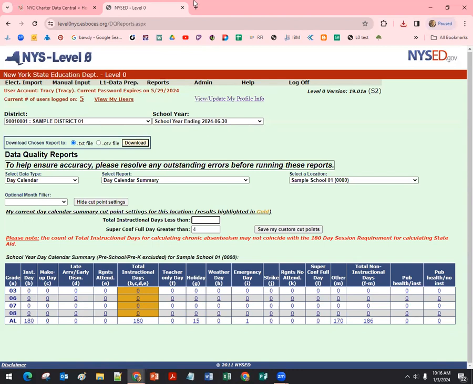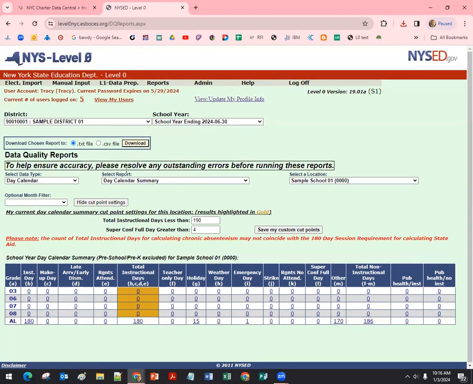If your school's requirement is that you have 190 days of school, you can enter that. I'm going to save my custom flag points. Now it's warning me that I haven't met my own organizational limit, or minimum, right? I need to go back and check and make sure that this calendar matches our actual school calendar for the building.